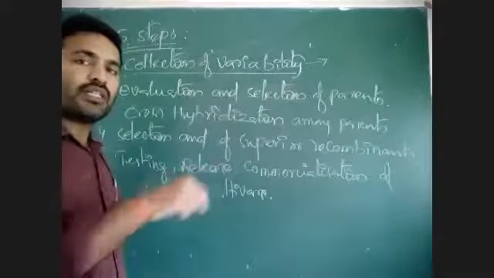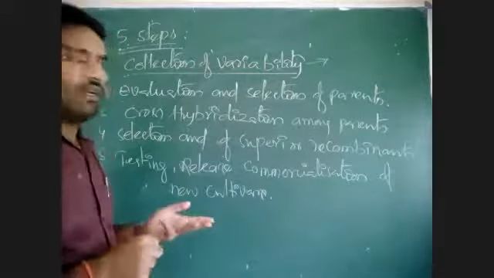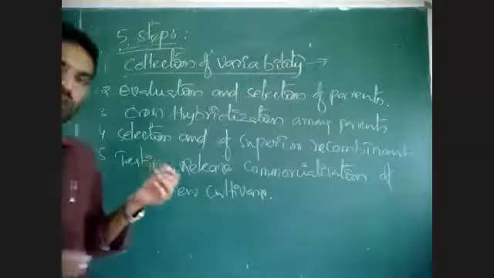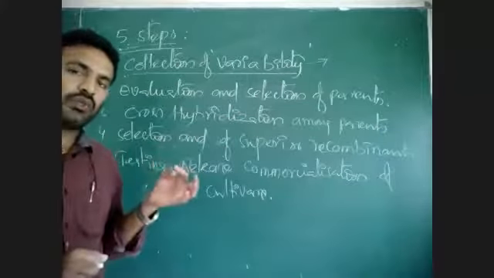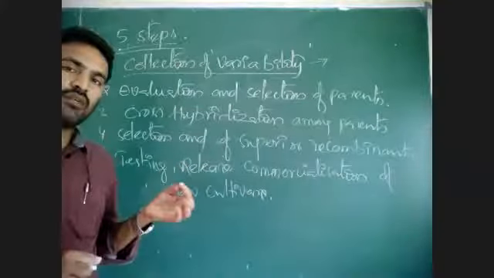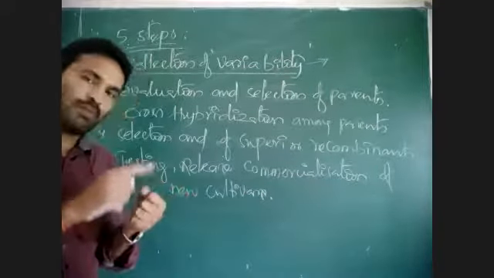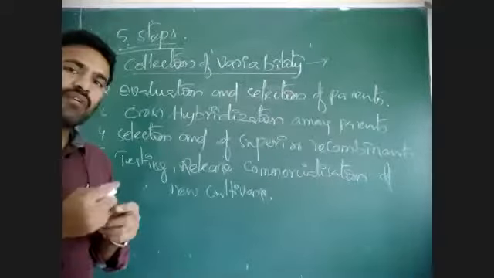In those varieties, take a character and its forms. I told you about flower color in rose. In flower color of rose, there are many colors like white rose, green rose, blue rose, red rose, black rose, yellow, pink, different colors.